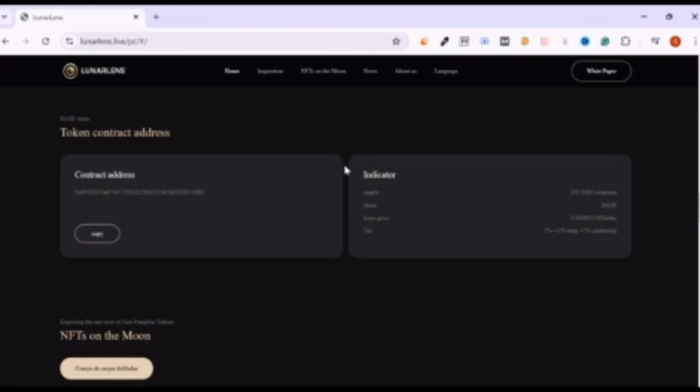Total supply 109 million, Lunar Lens chain base. Issue price 0.03539. Tax 2%, 1% plus 1% marketing.